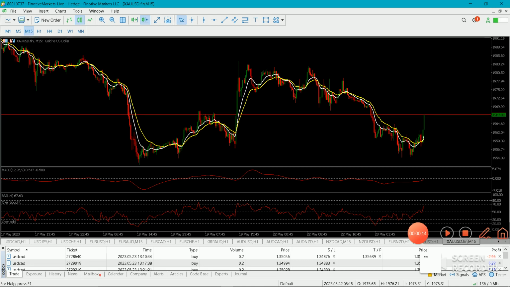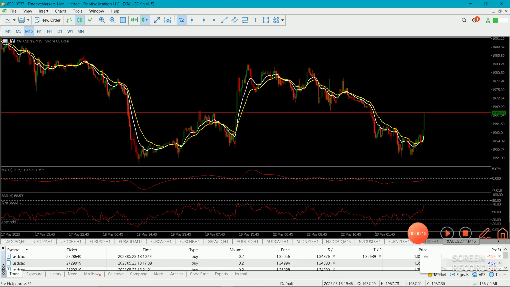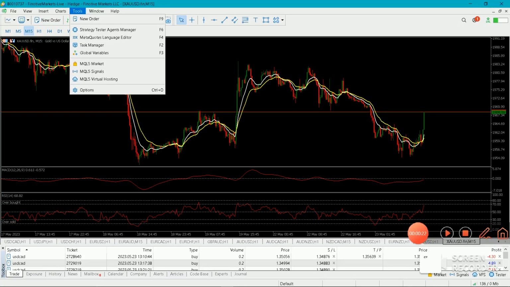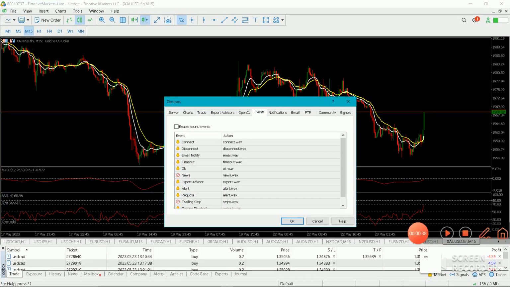Today I'm going to show you how to disable sound on your MT4 or MT5 account for PC. This is for PC. So what you do is you click on tools. You locate tools on your MT4 or MT5 account. After opening the account, you locate tools, click on it, and then scroll down to options. This is options, so you click on options.